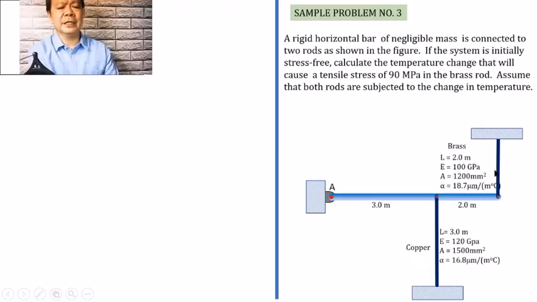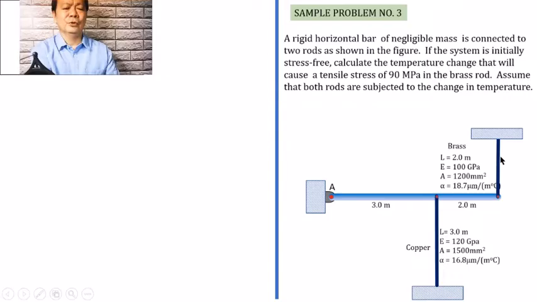So, ang ibig sabihin kasi nito, at the end, itong brass ay hinahatak. Di ba? Hinahatak. Ibig sabihin, bakit siya hatakin? Kasi maaaring siya ay umikli na. Di ba? Kasi kung sakaling walang paggalaw, halimbawa itong structure, kung itong AB will remain in the same position, kinakailangang hatakin itong brass nito kung iikli siya. Di ba? But because the problem states that the brass will be subjected to a tensile stress, ibig sabihin, nung magkaroon ng change in temperature, umikli yung brass.